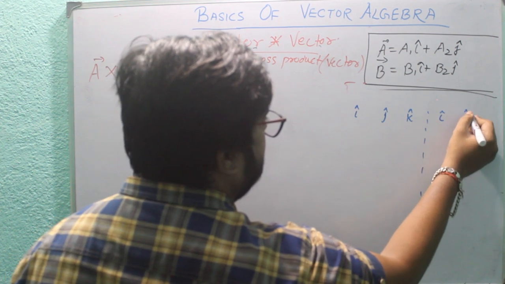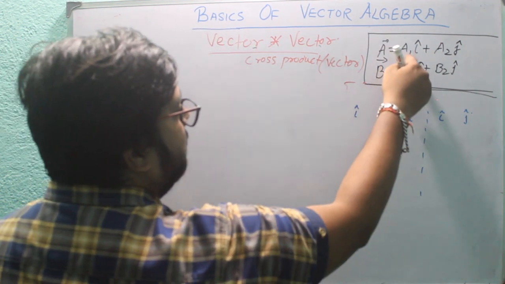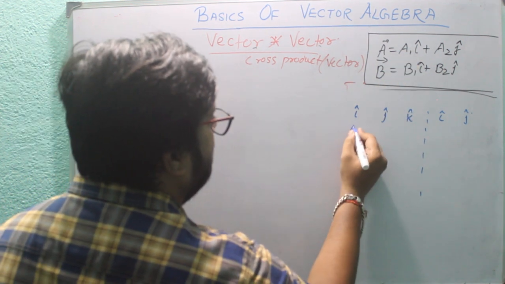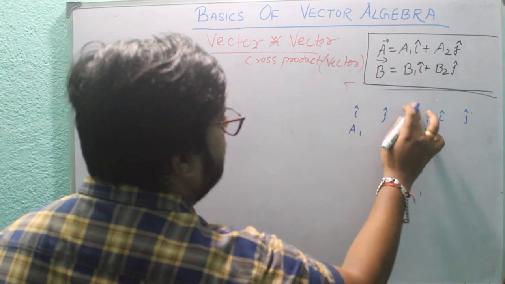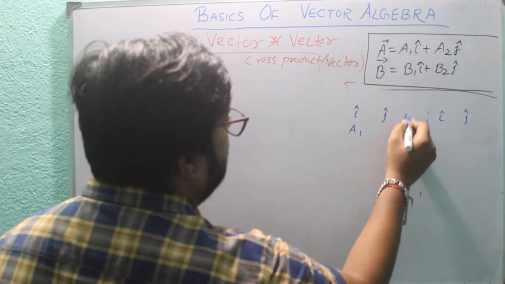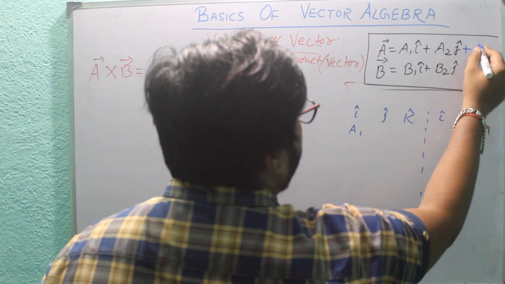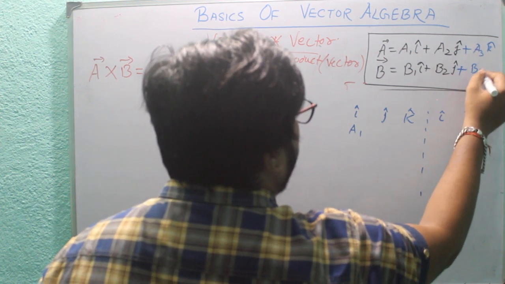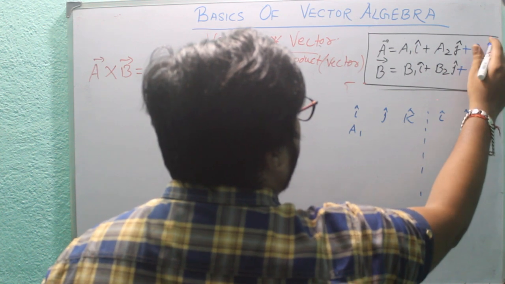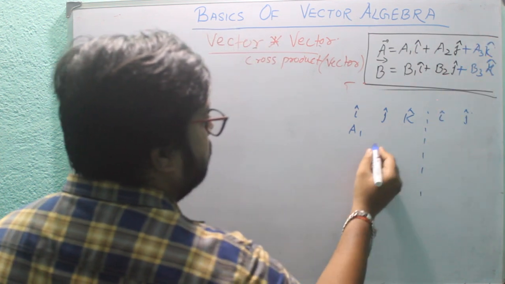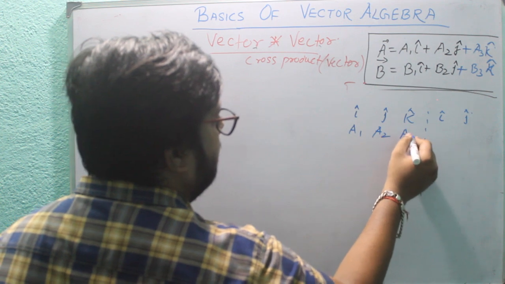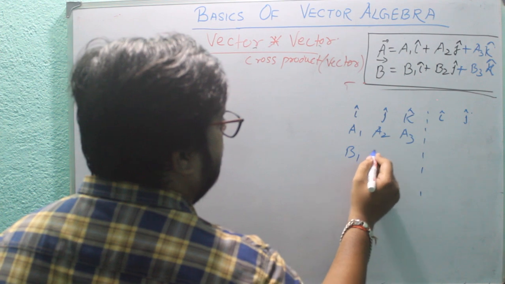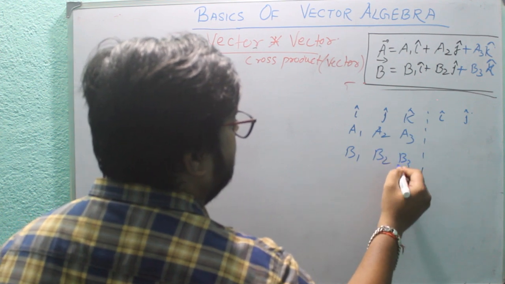Then write the respective coefficients for A here and B here: A1, A2, A3, and B1, B2, B3.